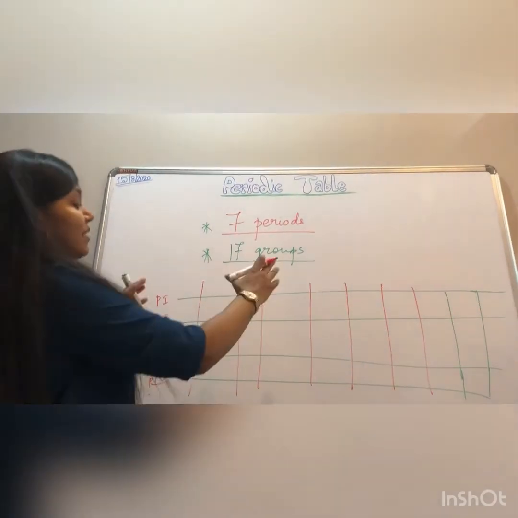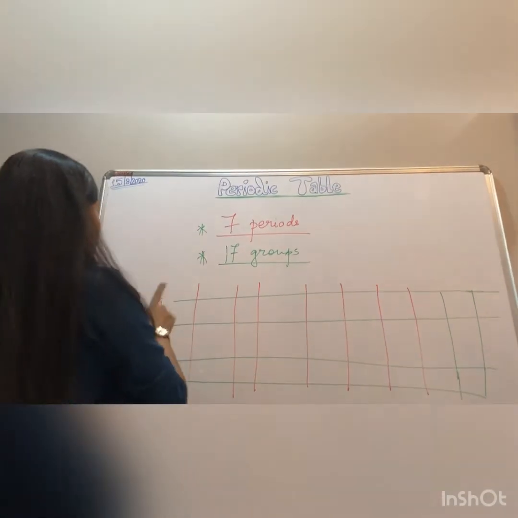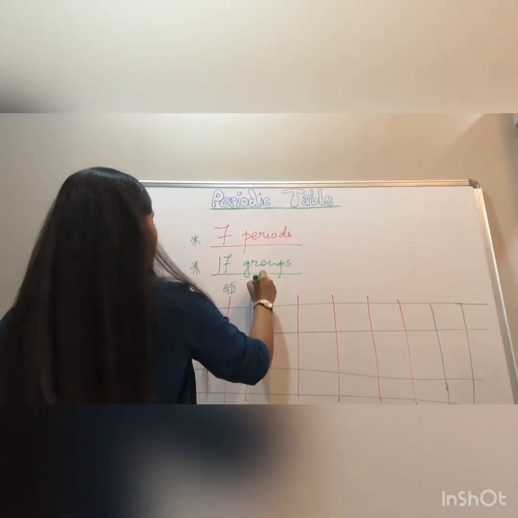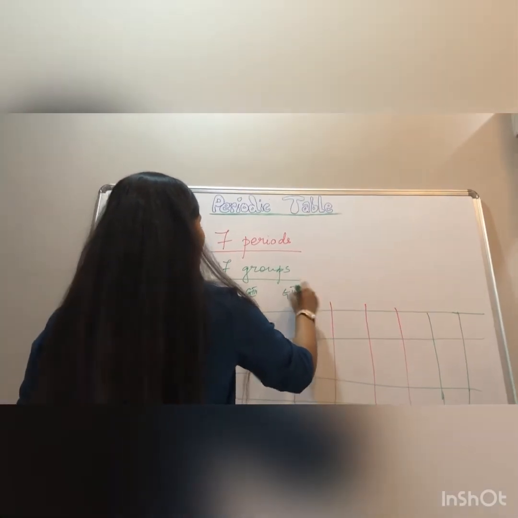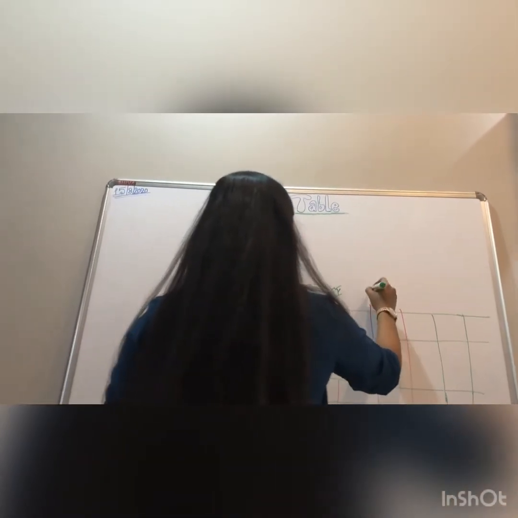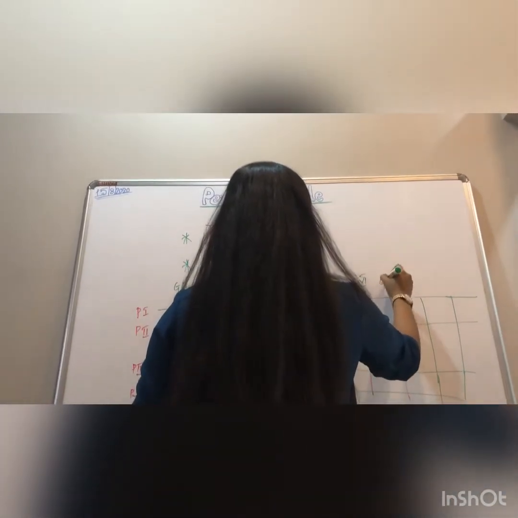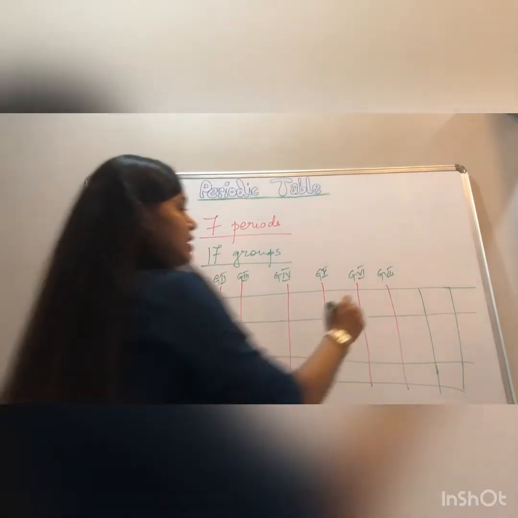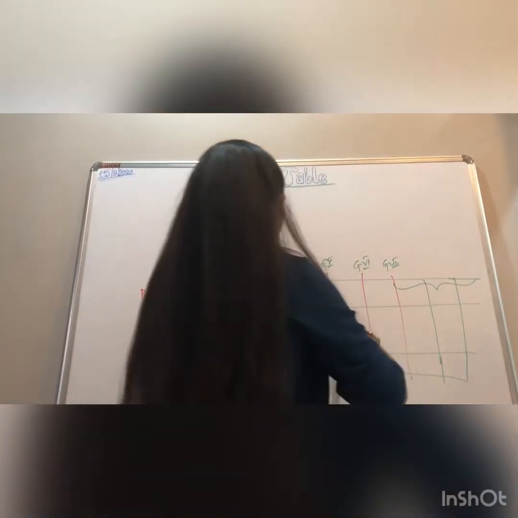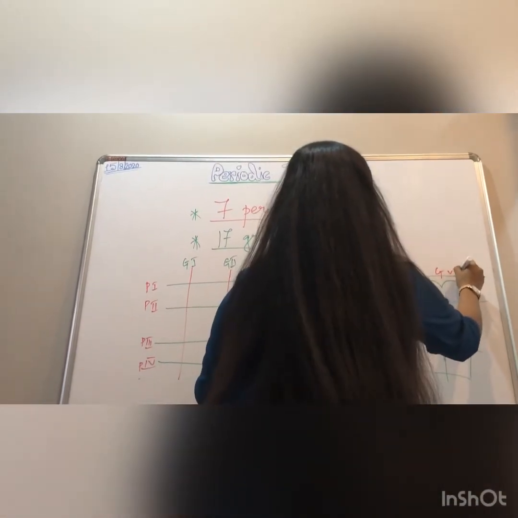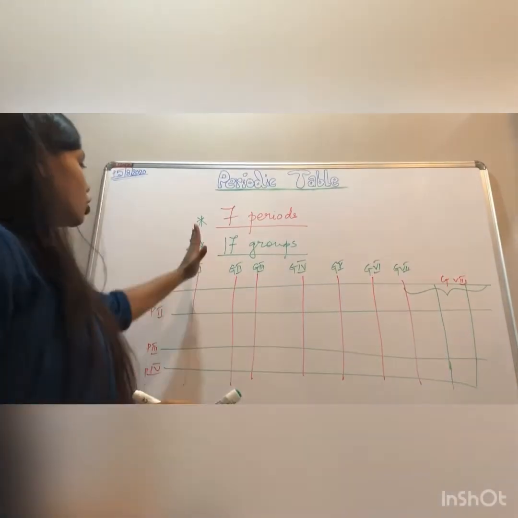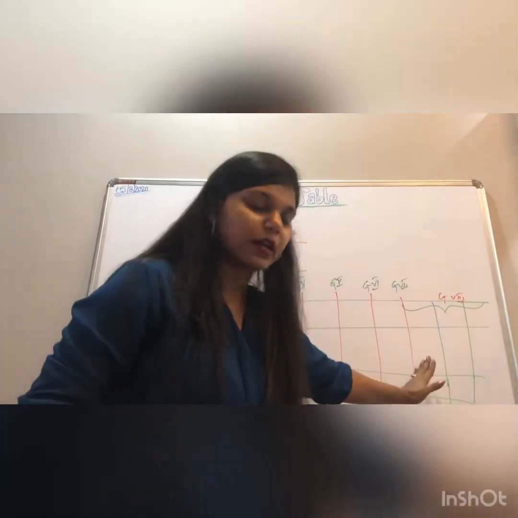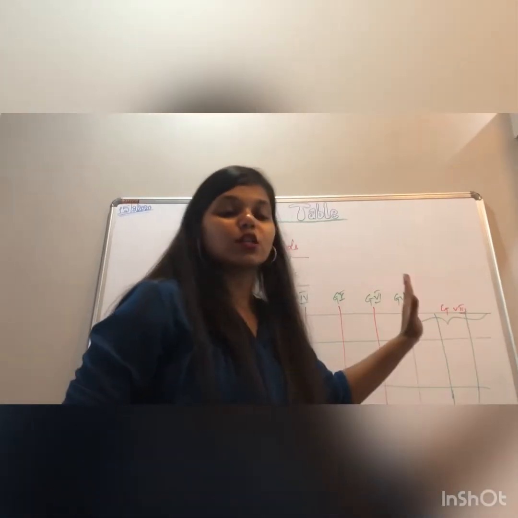Till here there was group 7, and this broad group was group 8. So group 1, group 2, group 3, group 4, group 5, group 6, group 7, and this broad group was group 8.